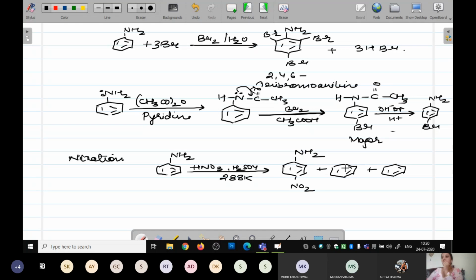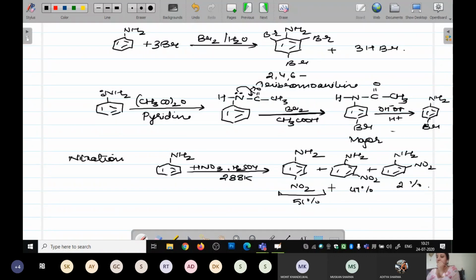NO2, NO2, NO2. The major percentage we get of the para position, that is around 51%. This we get 47, and we get 2% of it only.